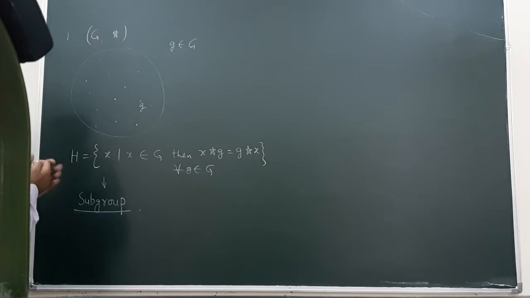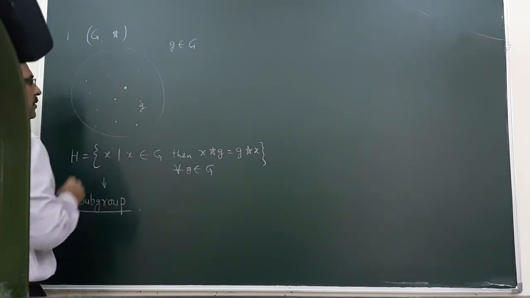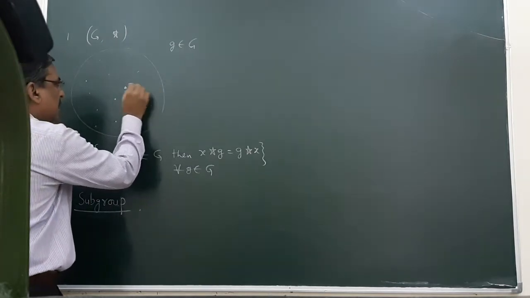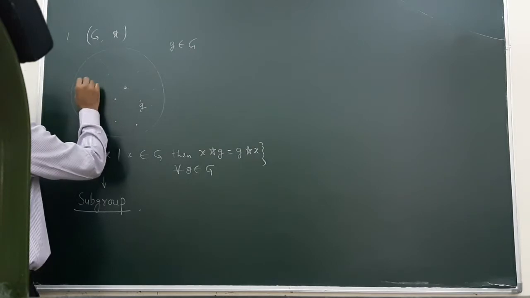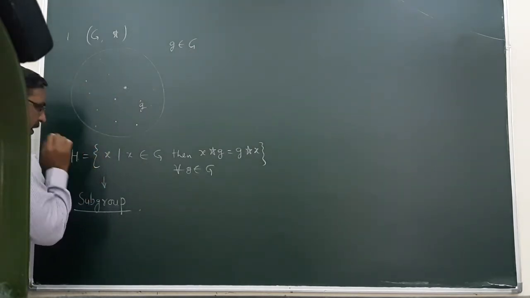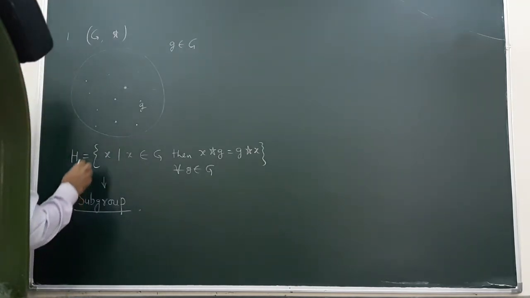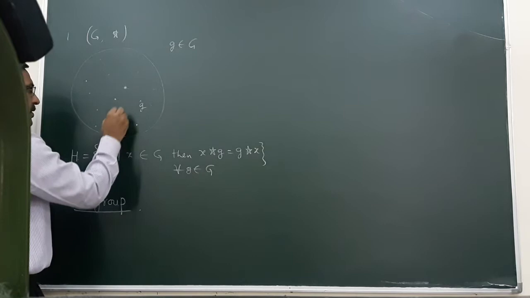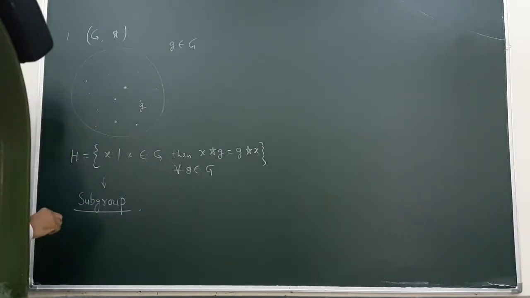Let us suppose x is an element which commutes with this one, this one, this one, every element of G; this is a member of H. This is another element which commutes with this element and this element, but does not commute with this element.